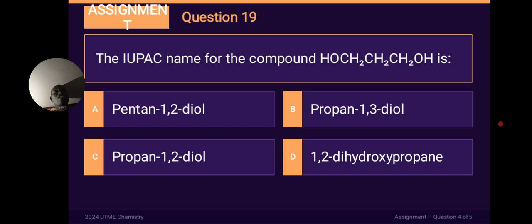Question 19. The IUPAC name of this compound is what? Observe HO at the beginning and at the end. So name it. Pentan 1,2-diol, propan 1,3-diol, propan 1,2-diol, propan 1,2-dihydroxypropane.